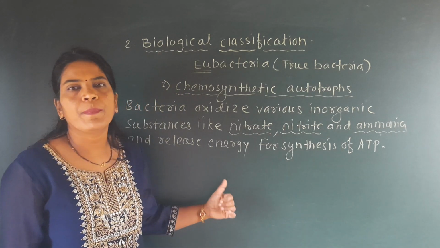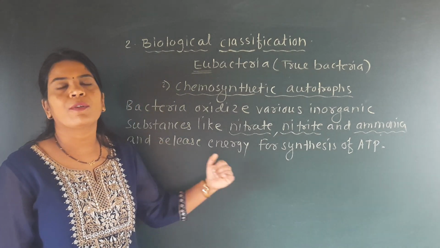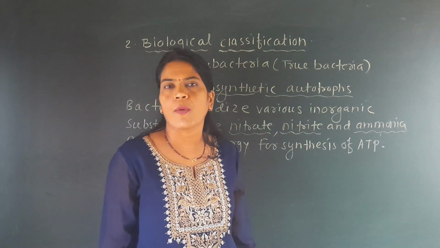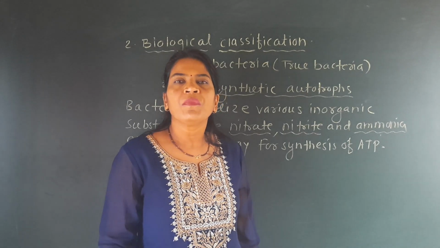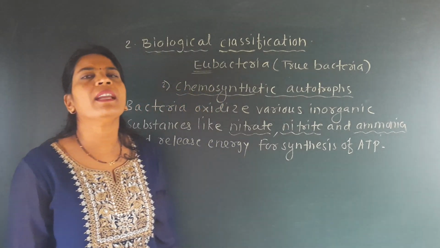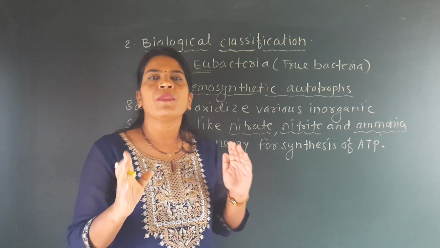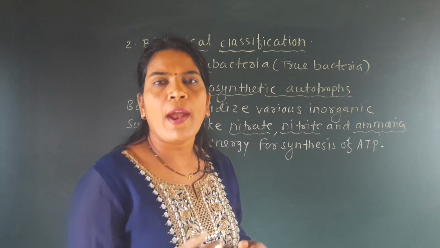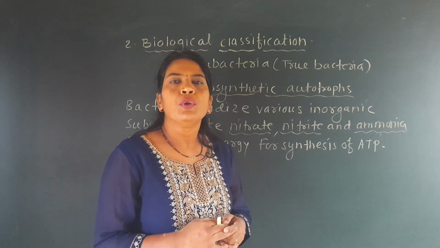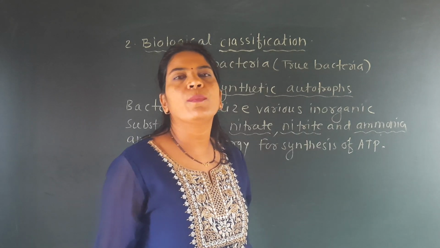It is a major difference between photosynthetic autotrophs and chemosynthetic autotrophs. Another point is that these chemosynthetic bacteria are not only responsible for chemoautotrophy, they are also useful in recycling of nutrients.